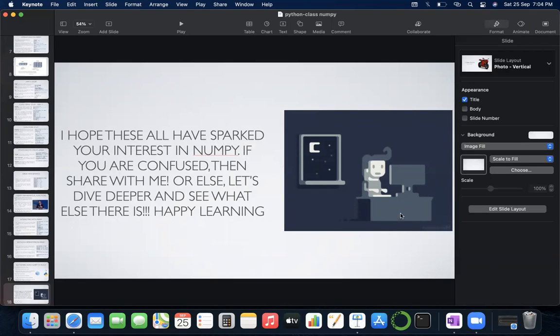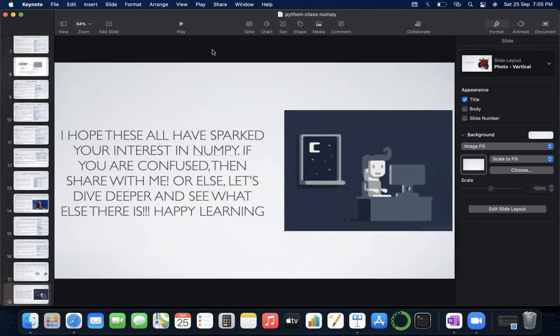Let me just put the NumPy PDF right here. You can download it from here also. And if you go to numpy.org, you will get a wide range of documentation which will solve every problem.